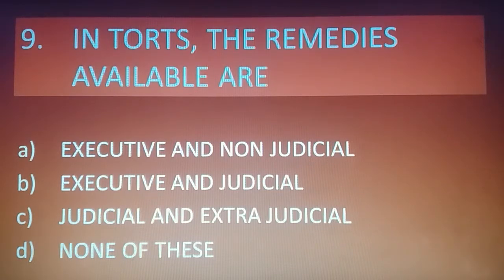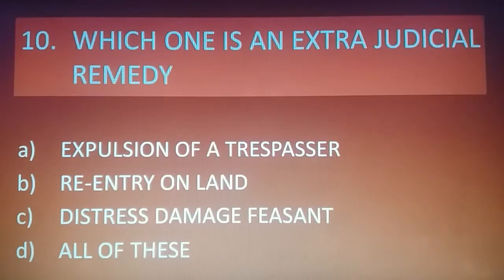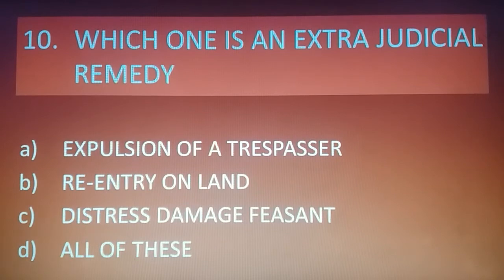Moving toward the next question. Which one is an extrajudicial remedy? These are the options. A, expulsion of a trespasser. B, re-entry on land. C, distress damage feasant. D, all of the above. And the correct option is D, all of the above. All these are extrajudicial remedies.